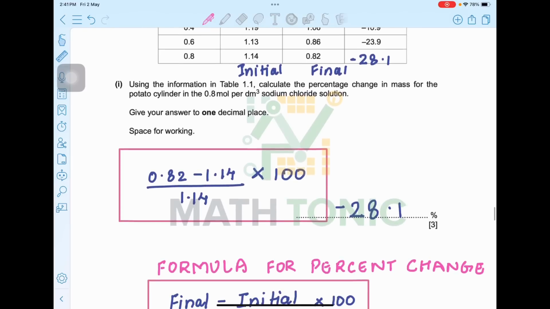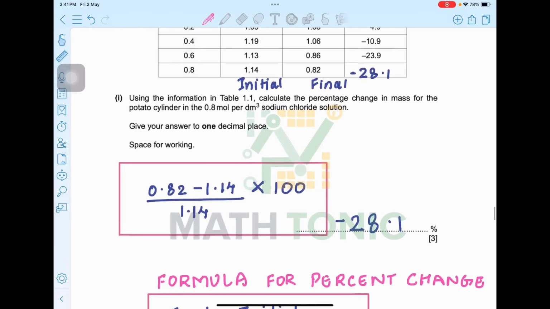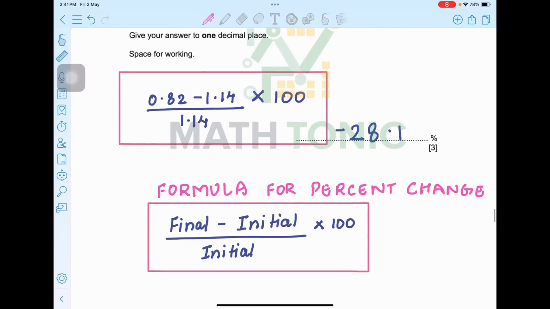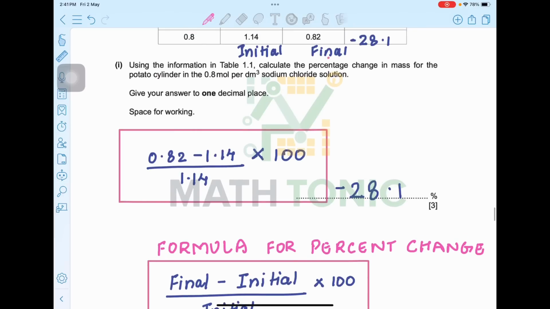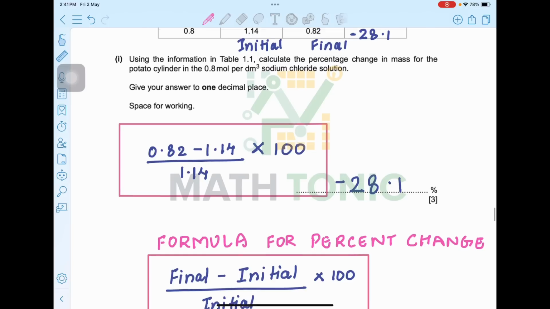Now I'll tell you just one formula here. Your formula should be: final minus initial over initial into 100. So this formula you have to take for percentage change. So your final is 0.8. Your initial is 1.14. Your answer has to be negative since your initial is more than final. So this will come up to a minus 28.1.